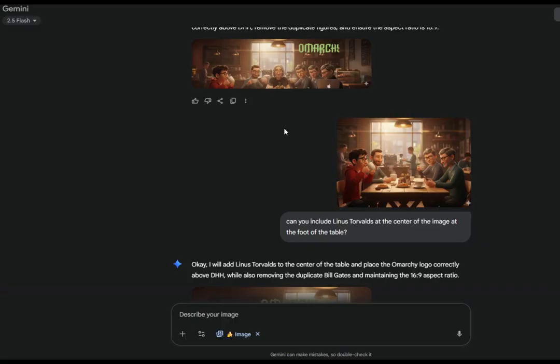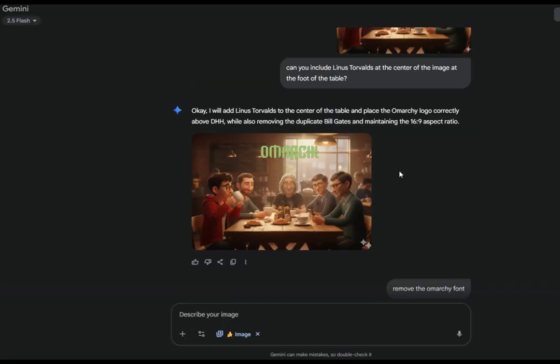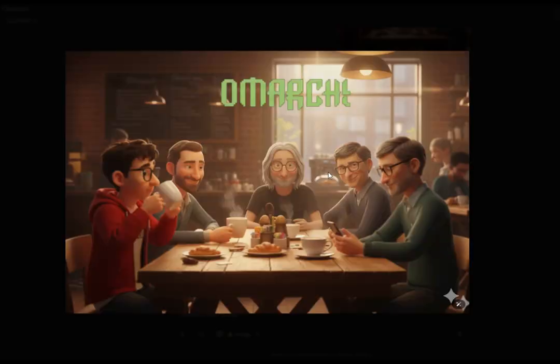So then I pasted another photo in. I said, can you include Linus Torvalds at the center of the image, at the foot of the table? For some reason, I don't know why I did that. And okay, I will add Linus Torvalds to the center of the table and place the Omarchy logo correctly above DHH, while also removing the duplicate Bill Gates and maintaining the 16:9 aspect ratio. So if I enlarge this image, you will see that they put the Omarchy logo above Linus Torvalds. Now DHH is holding a white cup of coffee, and that still looks a little bit like John Lennon.